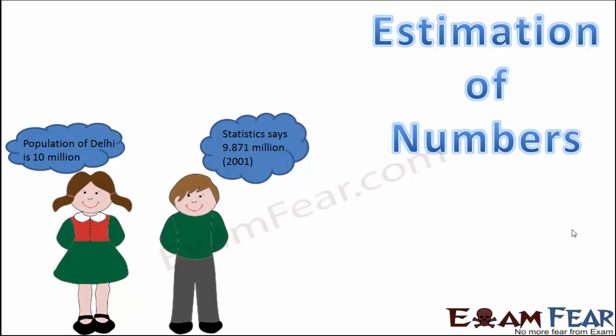Here we are talking in millions. So whether the population is 9.871 million or 10 million, that approximately doesn't make much difference. Just to make it easier to remember, for our convenience in using those numbers, estimation or rounding off of numbers is often done. So where exactly do we see this rounding of numbers? Where have we actually witnessed it?